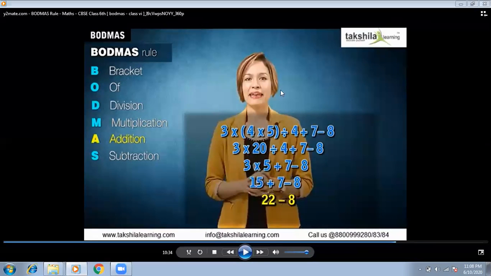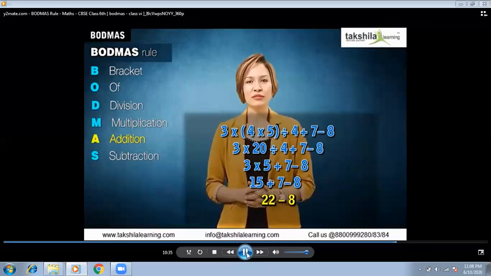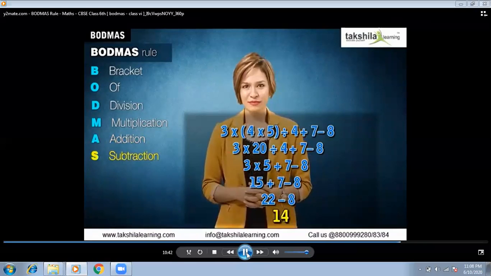So you are not supposed to change the place of the numbers. The number will be written in the same place. It doesn't mean that if you do any operation first, you write the answer first. No, the placing of the number will remain the same. Only that way you will get your correct answer. And now finally, we use subtraction, which gives us 14 as the solution.